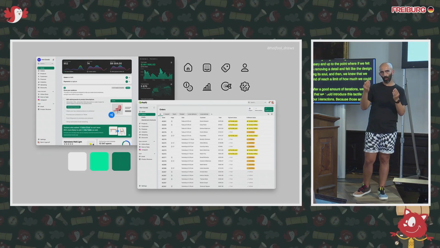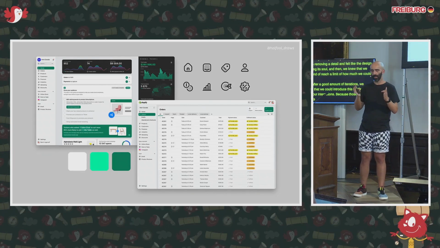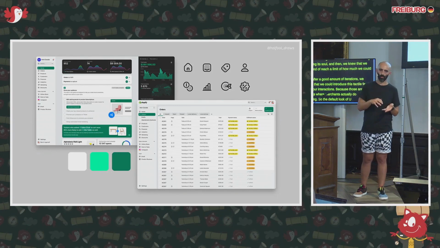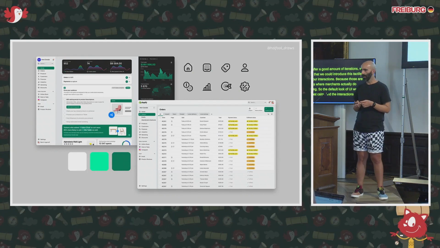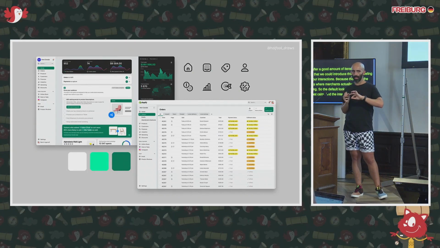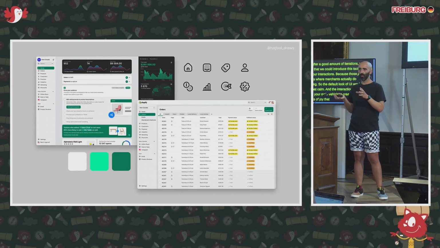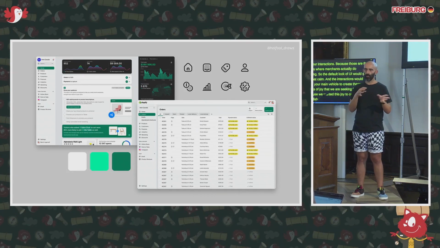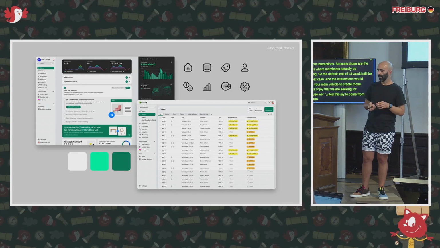So the default look of the UI would still be somewhat calm, and the interactions would become our main vehicle to create these moments of joy that we're seeking. We wanted this joy to come from accomplishing a task, and to avoid it being eye candy, obtrusive and void of meaning.